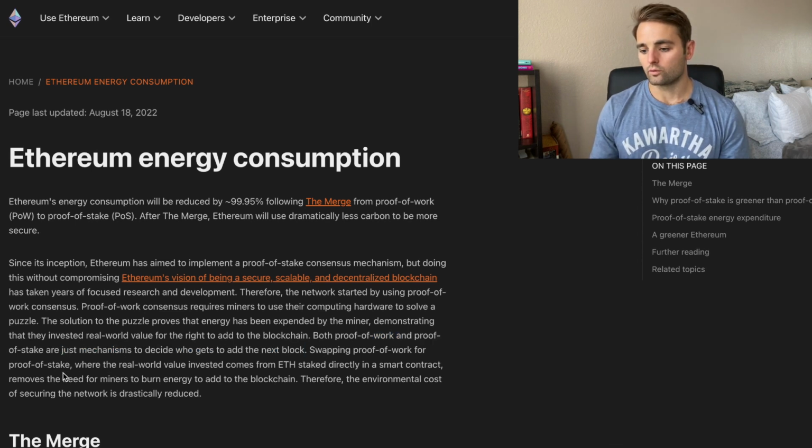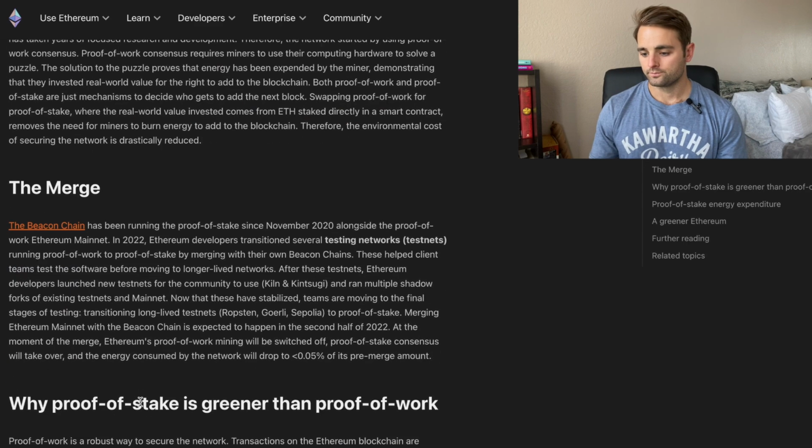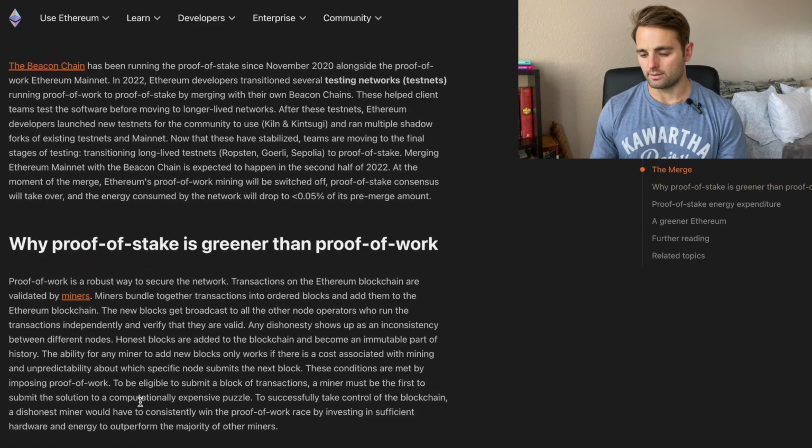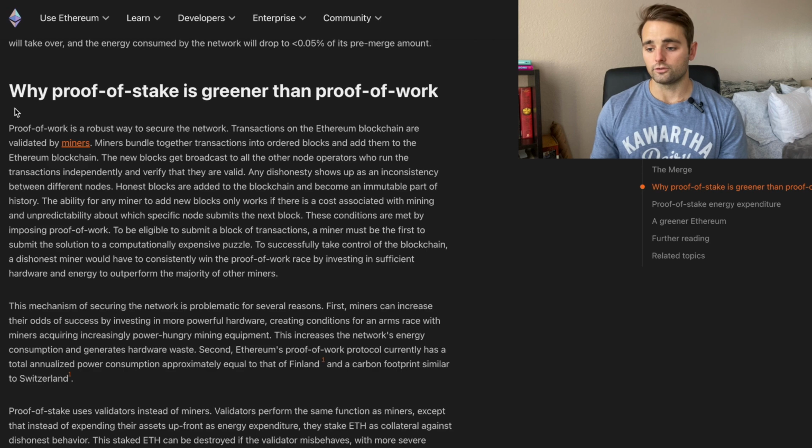Swapping a proof of work for a proof of stake, where the real world value comes from the ETH that's staked directly into a smart contract, which removes the need for miners to burn energy and add to the blockchain. Therefore, the environmental cost of securing the network is drastically reduced. So in this article, it talks a little bit about the beacon chain. It also talks about why proof of stake is greener than proof of work.